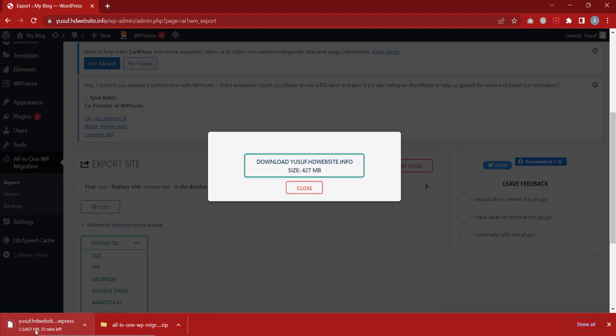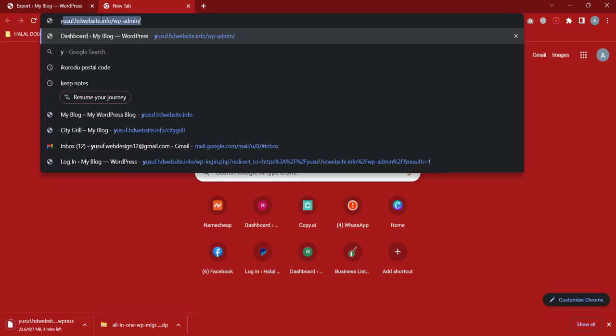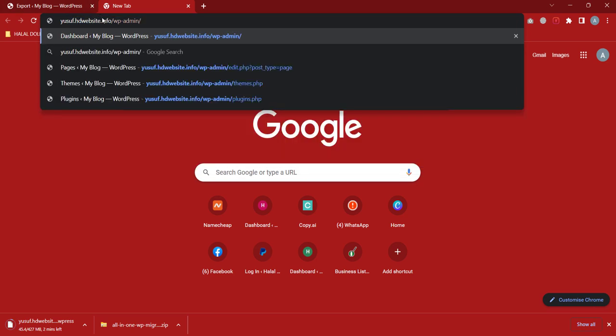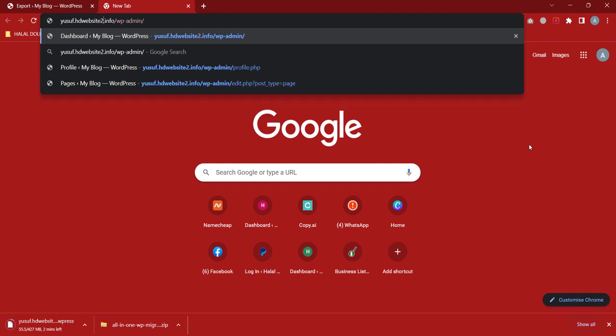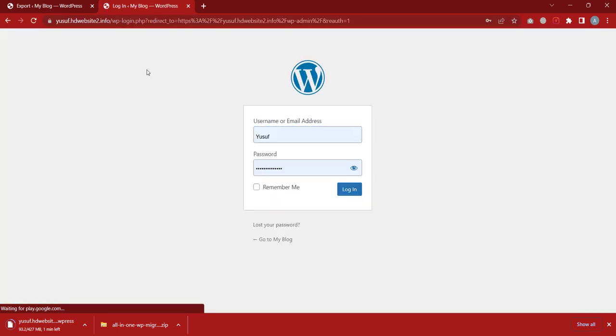It's going to download it to my system. While it's downloading, what I'm going to do now is go to the second website. So I'll click on new tab, and this time the second website is yusuf.hdwebsite2. So I'm going to go to 2, hdwebsite2.info/wp-admin. It's going to log me in. Yes, this. So I'm going to log in.